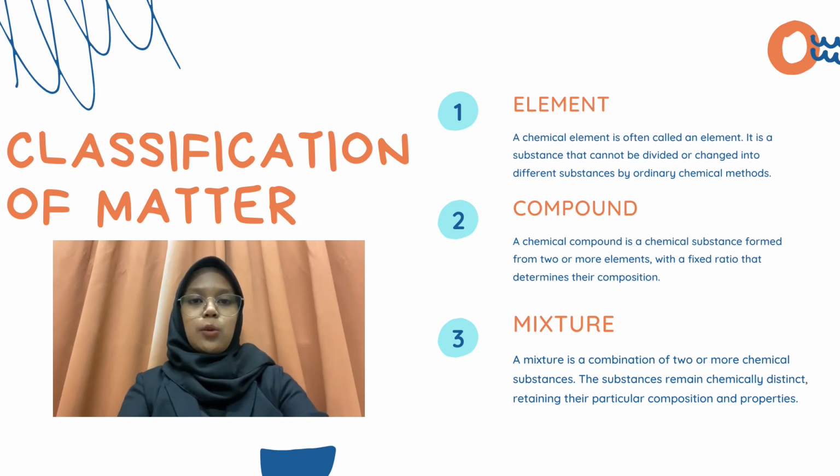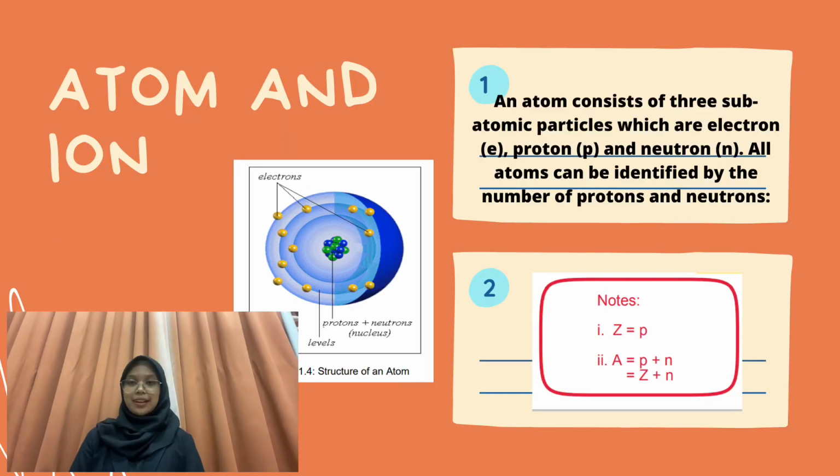And the last one is homogeneous mixture, it has a uniform composition and appearance throughout. For example, a cup of coffee, a mixture of alcohol and water, and the last one is a solution. For the next subtopic in this chapter is atom and ion.